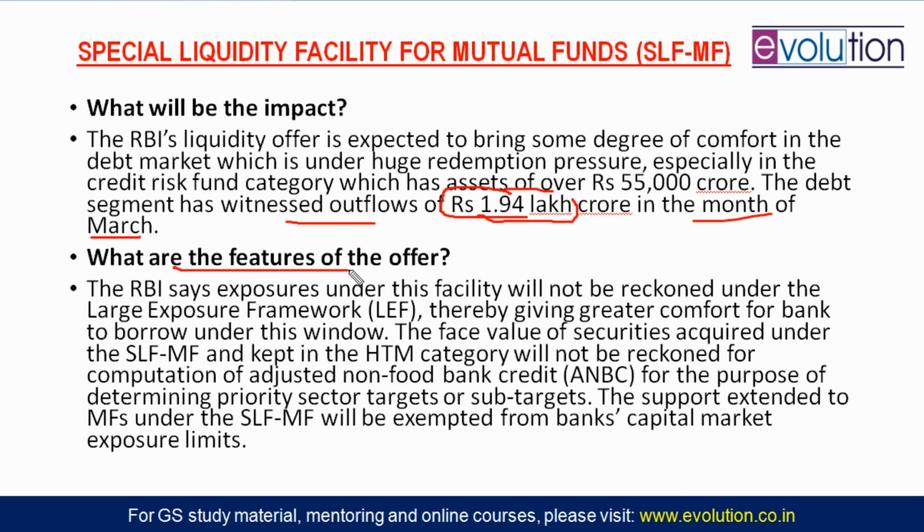So what are the features of this offer? The support these banks are extending to mutual funds under the SLF-MF scheme will be exempted from banks' capital market exposure limits. So banks can do this exposure in the capital market other than their normal exposure. Rupees 50,000 crore will not be counted in that exposure limit, and that is how the capital market will be helped. But remember that this will not be counted as priority sector target or sub targets.